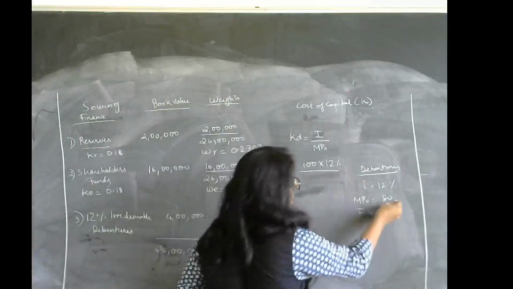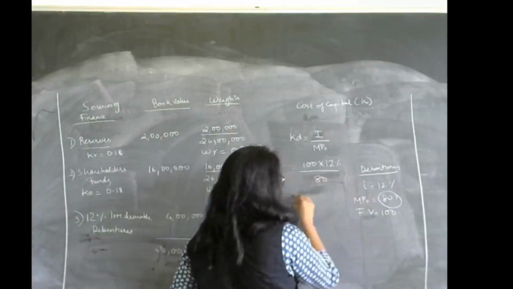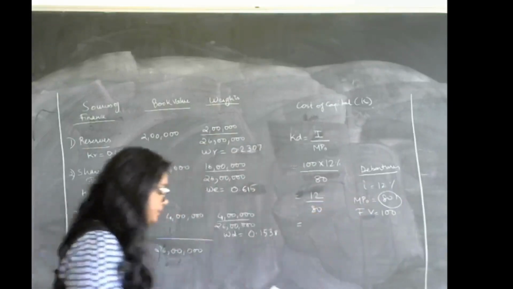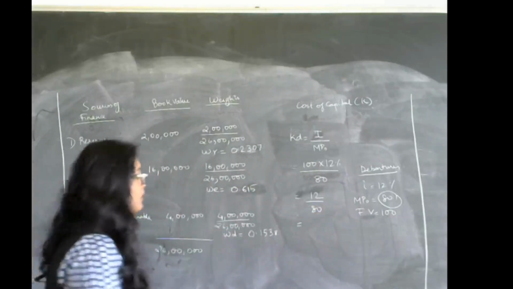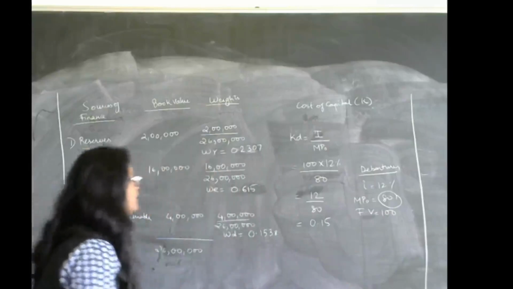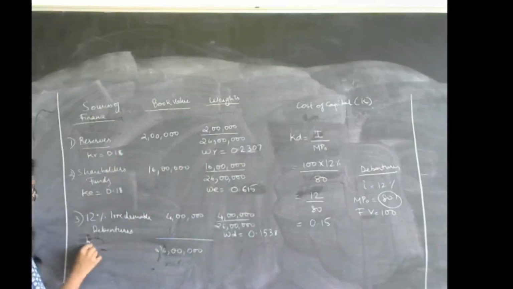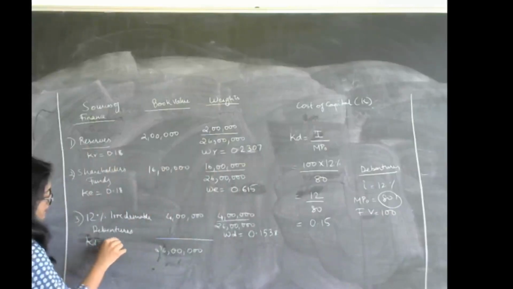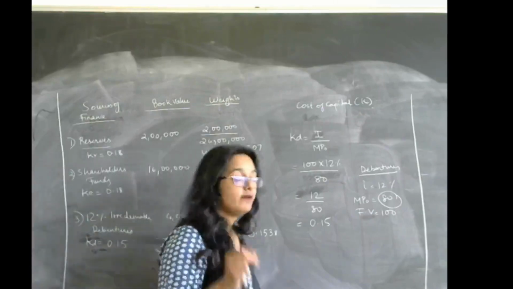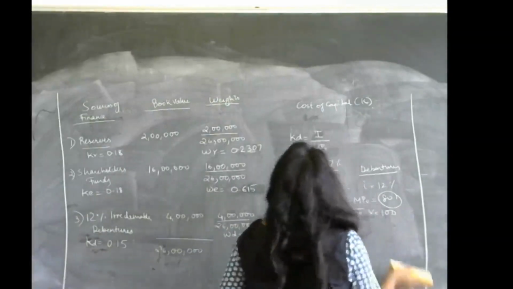The current market price is what? 80 rupees. So it is going to be 12 divided by 80, which is coming to 0.15. Okay. So KD is equal to 0.15. So we know the weights, we know the cost. What are we waiting for? Let us know what is the weighted average cost of capital.